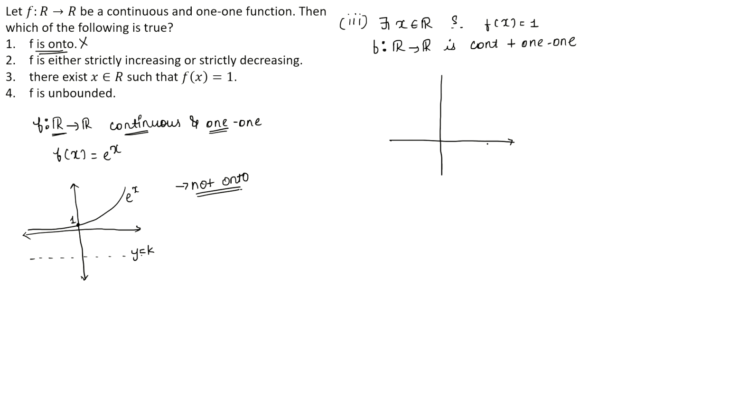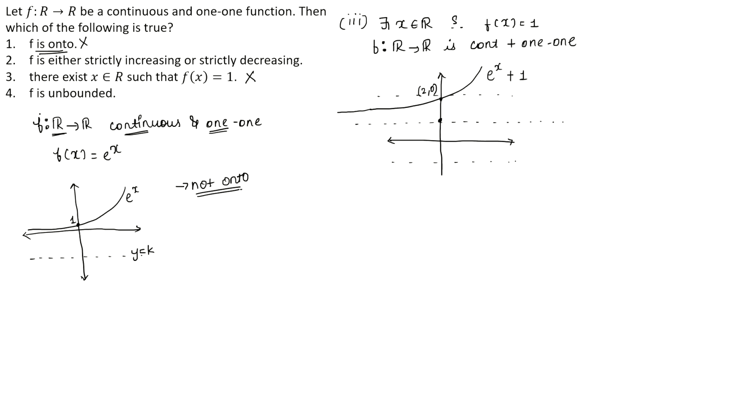Now consider e raised to x plus 1. If we consider e raised to x plus 1, then this is the graph we have. And now drawing any line parallel to the x-axis, we can see that this function is 1-1. It is not onto, and is there any x belonging to R such that f of x equals 1? Clearly no, there does not exist any x belonging to R such that f of x is equal to 1. Alright, so therefore option 3 is also not true. Option 3 is wrong.